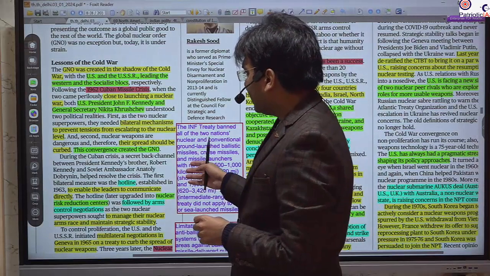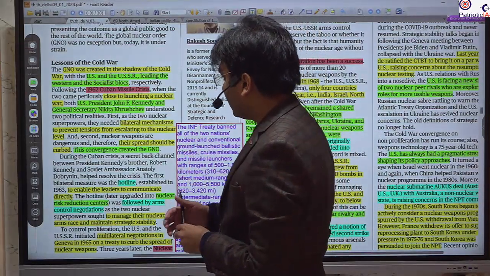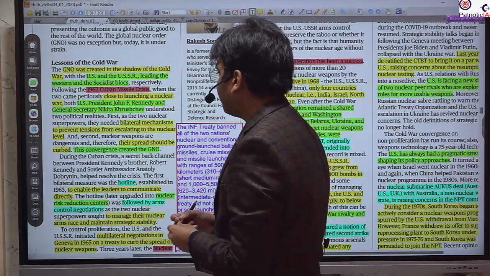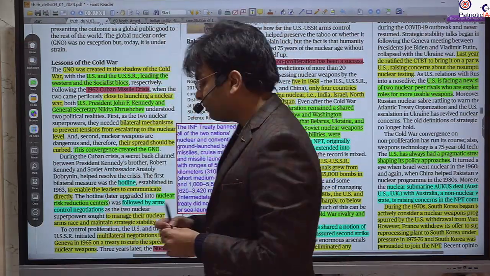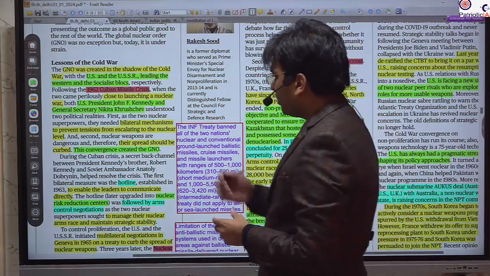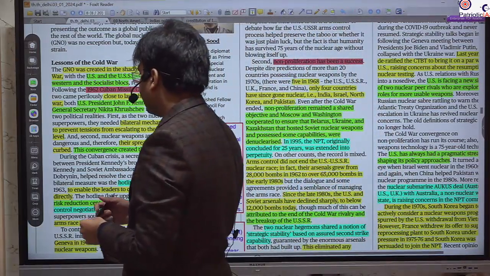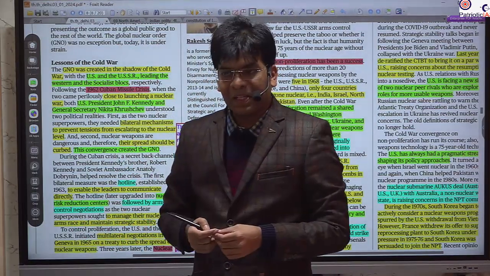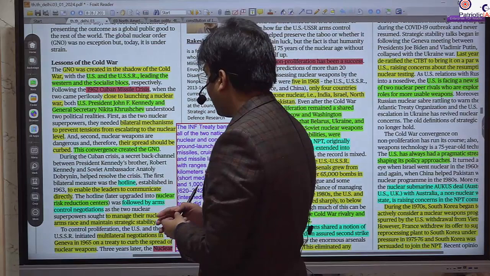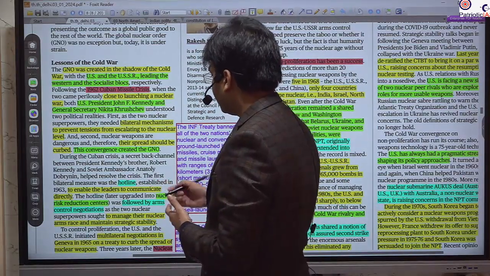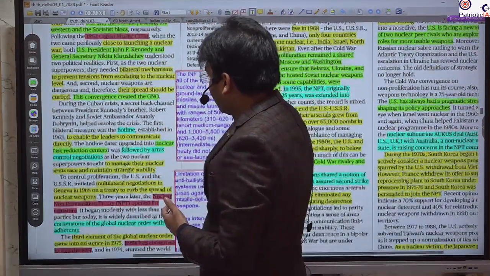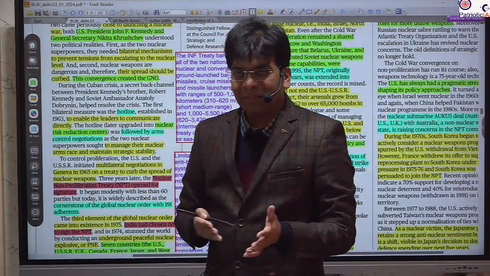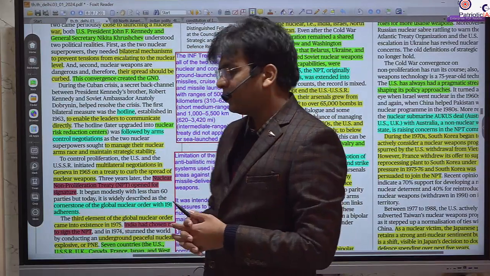But due to negotiation between US President John F. Kennedy, particularly with his brother, and the General Secretary, the head of the USSR, Nikita Khrushchev, an agreement was achieved, and further a hotline was started. They started talking to reduce this piling up and to face the challenge.